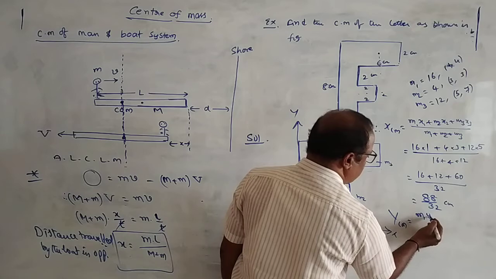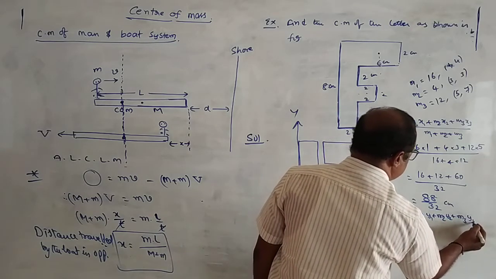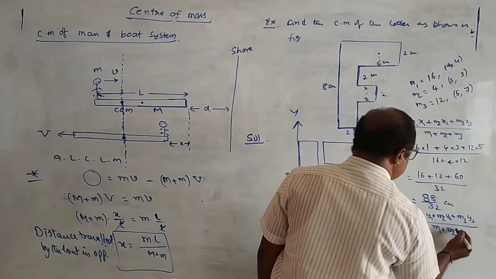ycm is also equal to m1 y1 plus m2 y2 plus m3 y3 by m1 plus m2 plus m3.